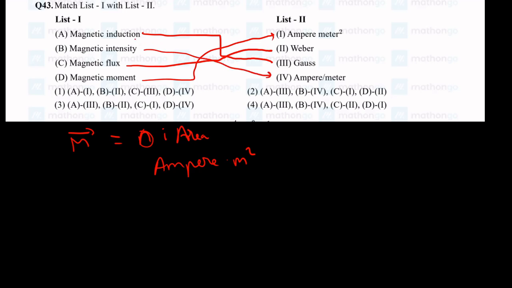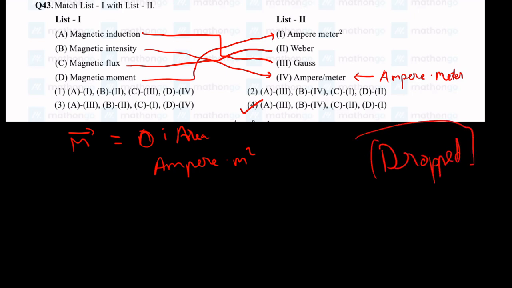So now matching it, we have A3, B4, C2 and D1. So option 4 is correct. This is a very scoring question, but in the actual exam they have misprinted this, I think, as ampere times meter. They have misprinted it, so this question was dropped in the exam. But this is how you do this question. It's a very scoring question, but yeah, they have dropped it.